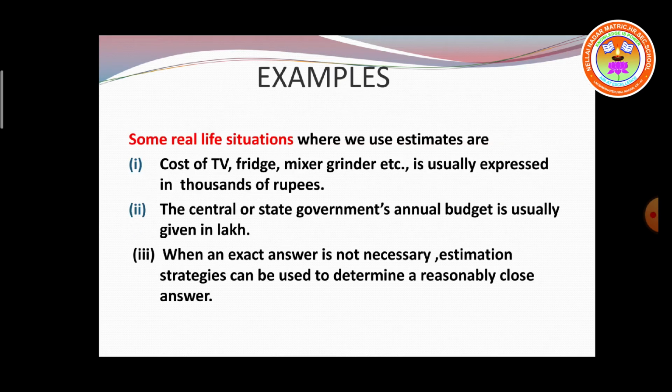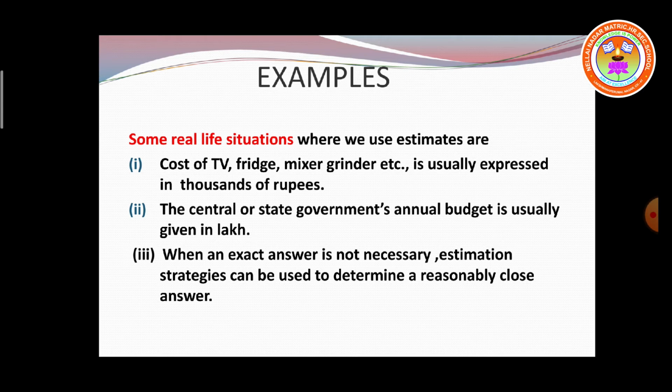We are going to see some real life situations where we use estimates. The cost of TV, fridge, mixer, grinder, etc. is usually expressed in thousands of rupees. So what is the cost of TV? Approximately we can say it may be around 15,000, or if it is an LED TV, it may be 20 to 25,000.